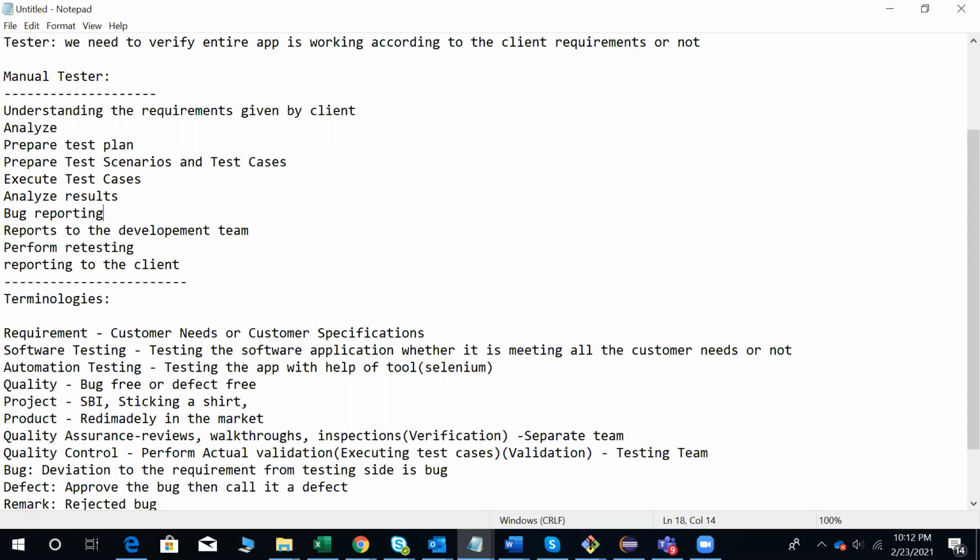Simple example: you want to buy 100 items from the supermarket. Your mother asked you to bring 100 items. What are you going to do? Note down all the 100 items on paper. Before going to the supermarket, you check all those 100 items with your mother, whether everything is covered or not. That is nothing but verification.